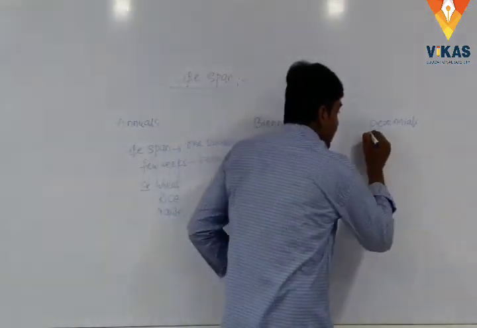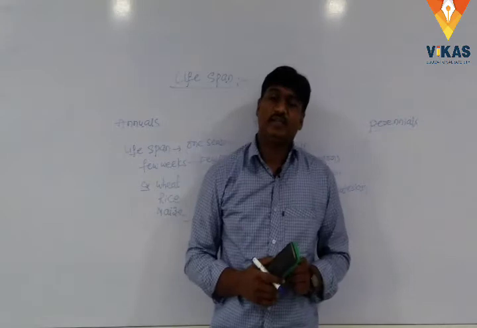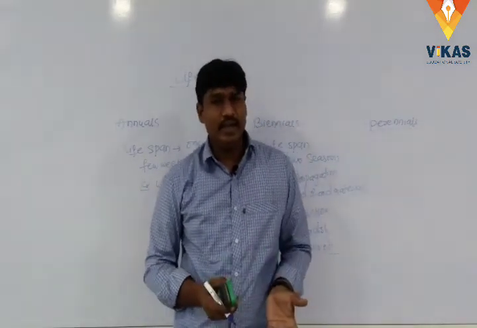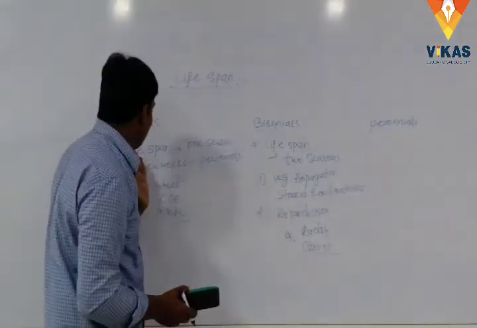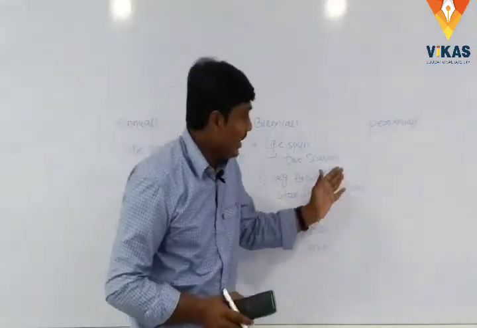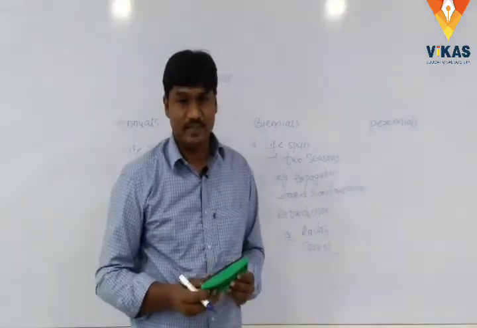Next one, perennials. What is meant by perennials? Peri means many. Here we have studied annuals, one season; biennials, two seasons; and perennials means many years.